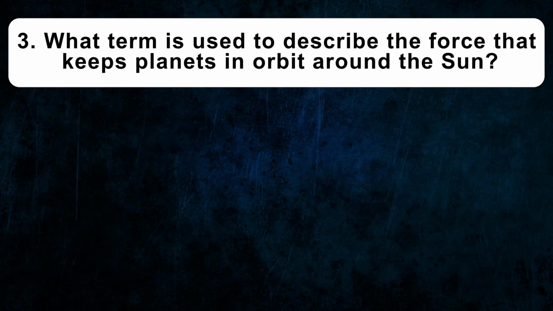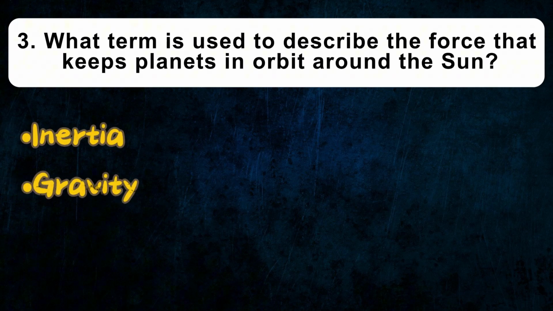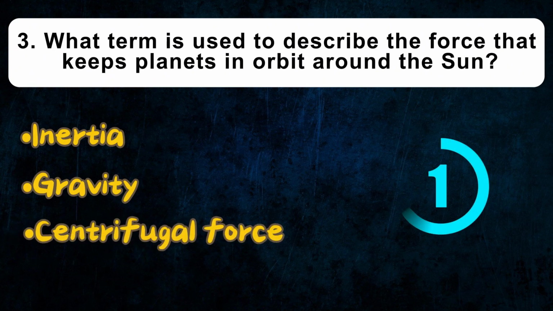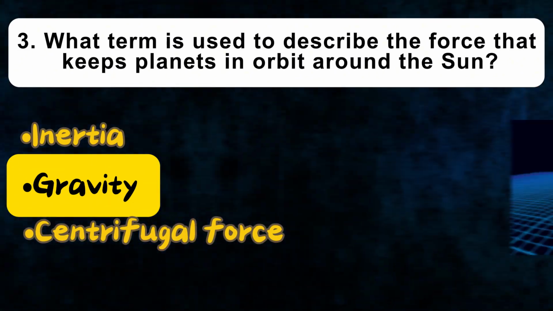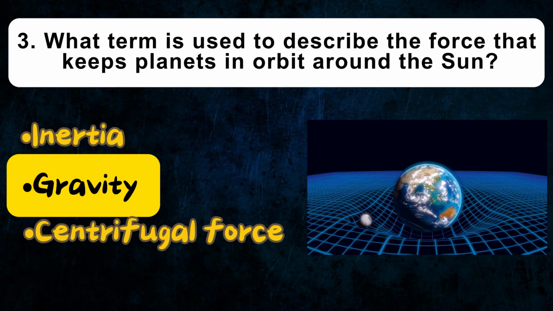What term is used to describe the force that keeps planets in orbit around the Sun? Inertia, gravity, centrifugal force. Gravity is the force that keeps planets in orbit around the Sun. It is a universal force that acts between all masses in the universe. The force of gravity depends on the masses of the objects and the distance between them. The closer the objects are to each other, the stronger the gravitational pull between them. The force of gravity keeps planets in orbit around the Sun and also causes objects to fall to the ground.